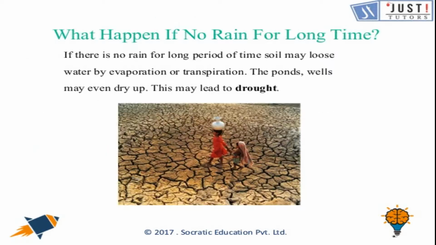Now, what happens if there is no rain for a long time? If there is no rain for a long period of time, soil may lose water by evaporation or transpiration. The ponds and wells may even dry up. This may lead to drought. So heavy rainfall or no rainfall at all, both are not good. If there is no rain for a longer period of time, it may result in drought. You can look at the picture here.